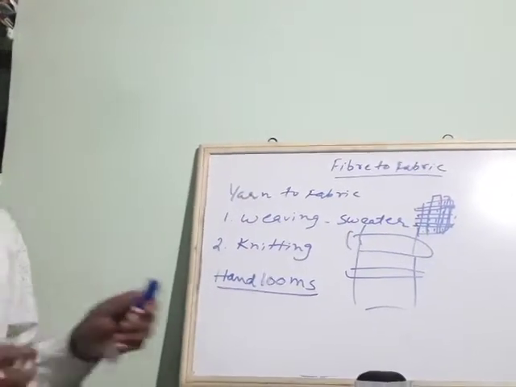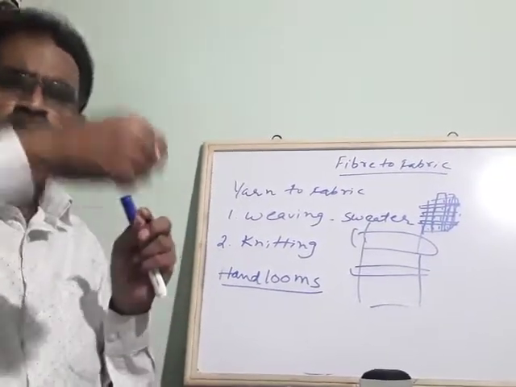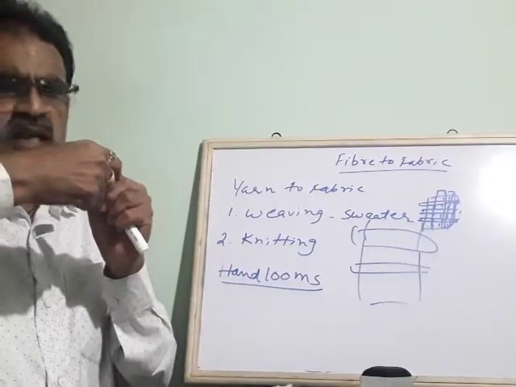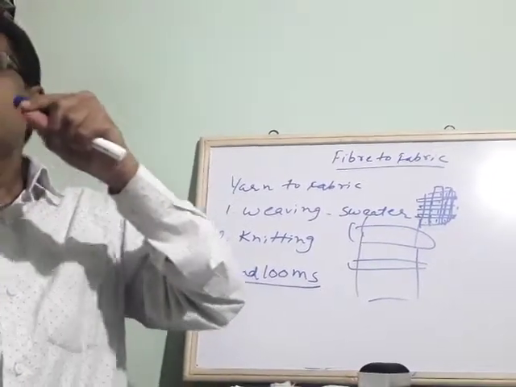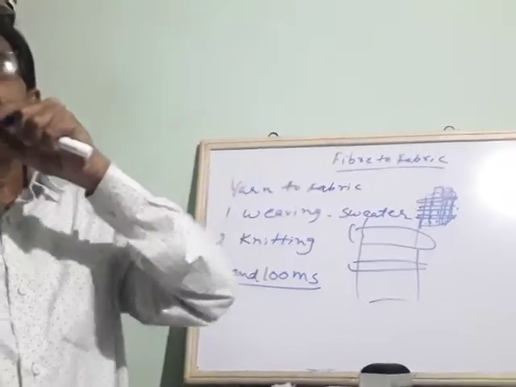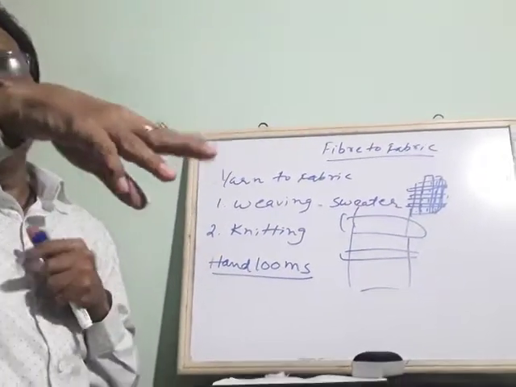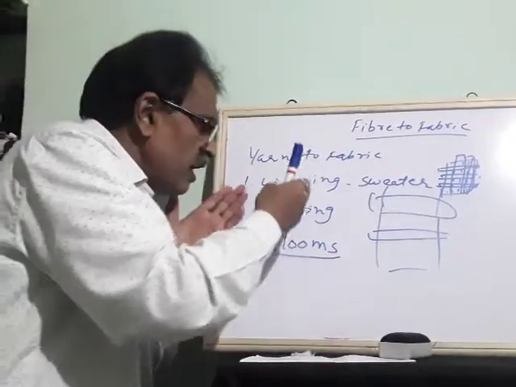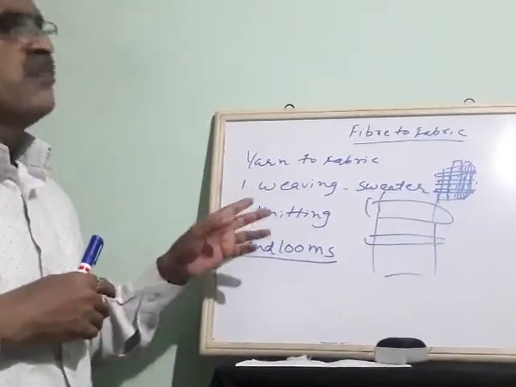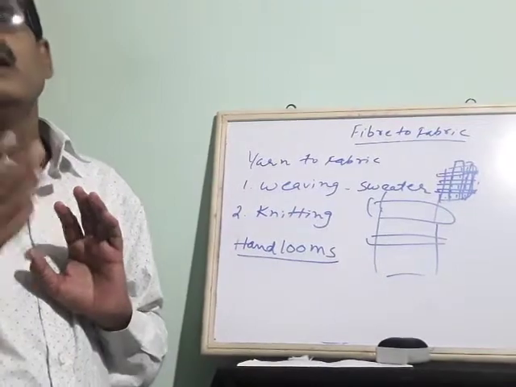Take knitting. I think you have socks. When you remove one thread from a sock, what happens? Many pieces of thread will come out. That is also a fabric made from yarn. It is made by either weaving or knitting, but both of them are nowadays done using machines.